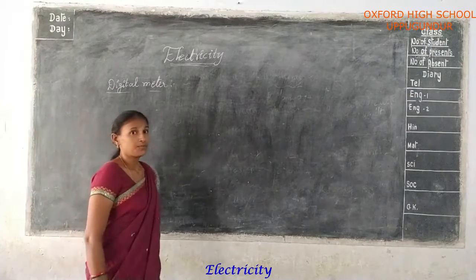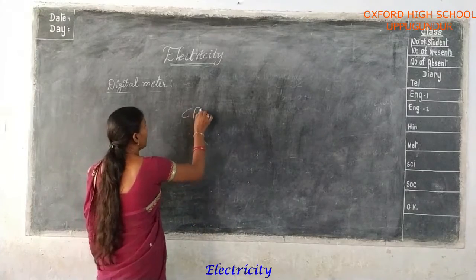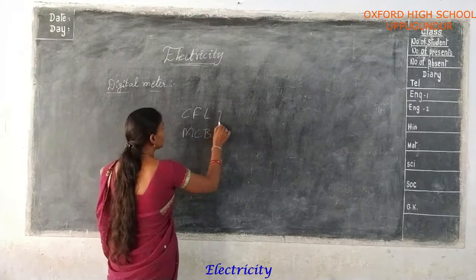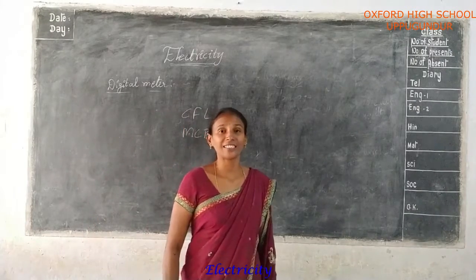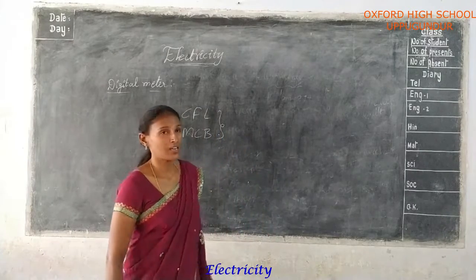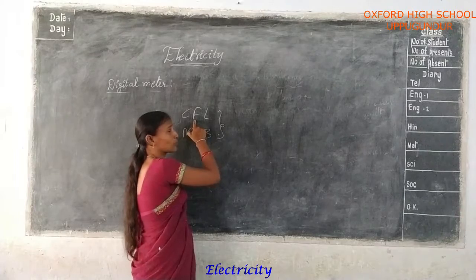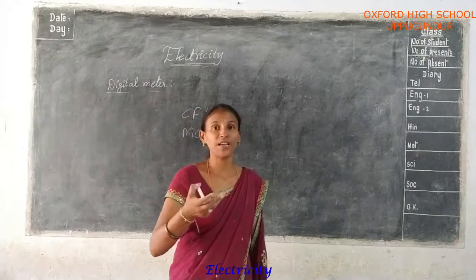Now, discussing the previous class, that is CFL and MCB. These two materials save energy, that is, electrical power. Yes or no? Because of the fluorescence, that means it saves energy.